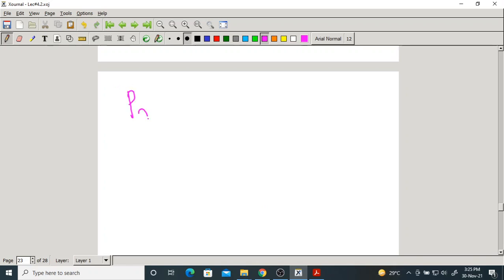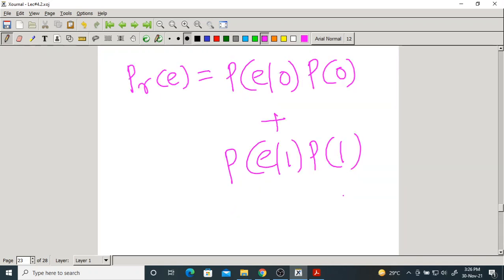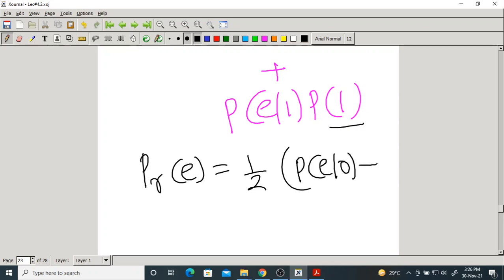The total probability of error is equal to the probability that you get error because of symbol 0 into the probability of symbol 0, plus the probability that you get error because of symbol 1 into the probability of 1. In our case we assume that these two are equiprobable, so the average probability of error is simply 1 by 2 into P of E given 0 plus P of E given 1.